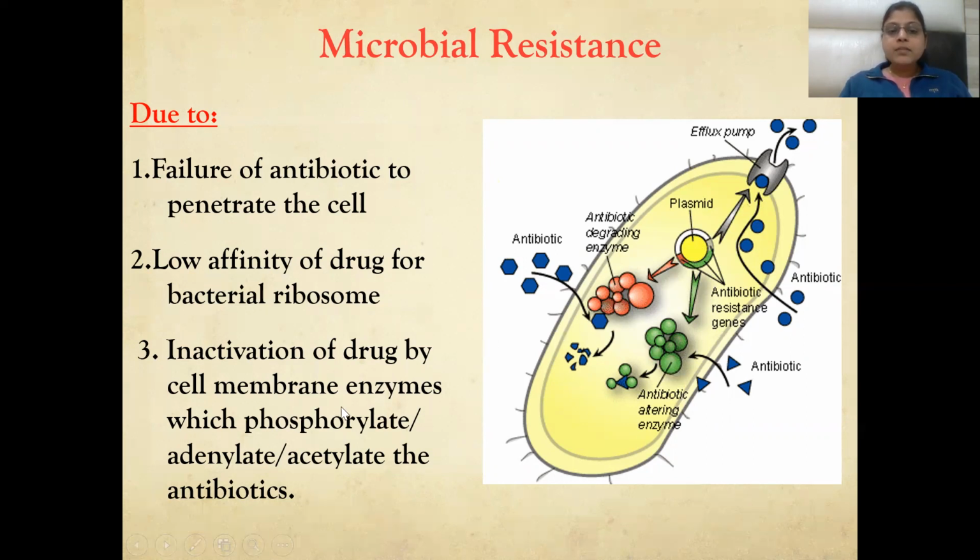Inactivation by enzymes like phosphorylase: they may inactivate the antibiotic, with antibiotic-altering or degrading enzymes. These enzymes will be activated, and there will be inactivation of the drug by enzymes like phosphorylase, adenylase, acetylase, and others, which act on the antibiotics.